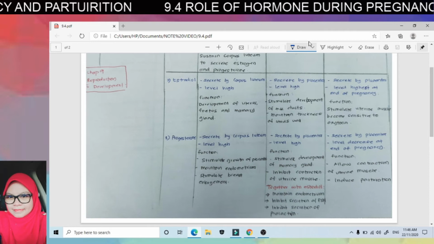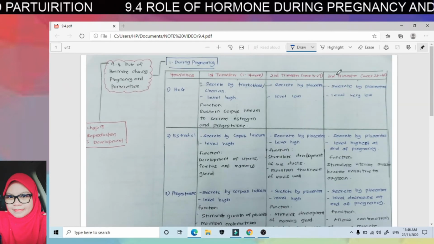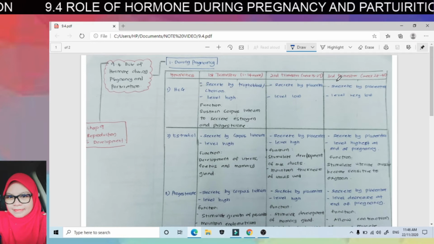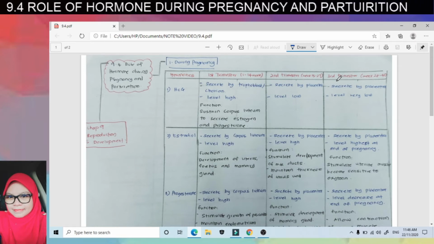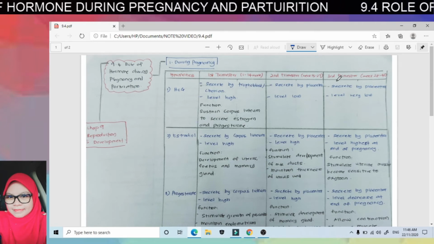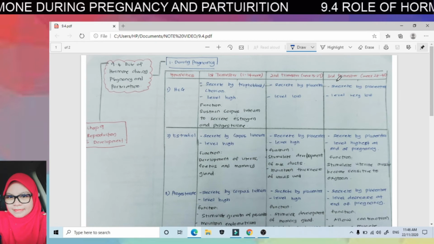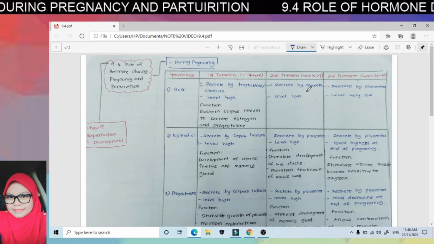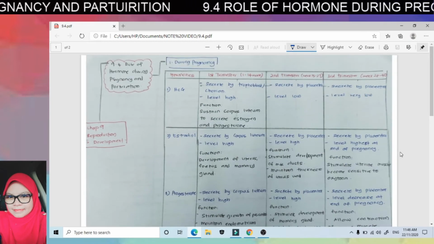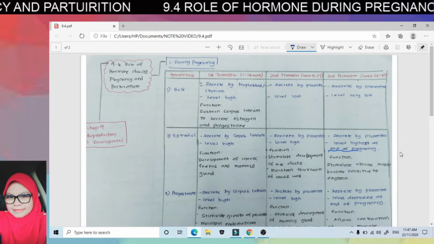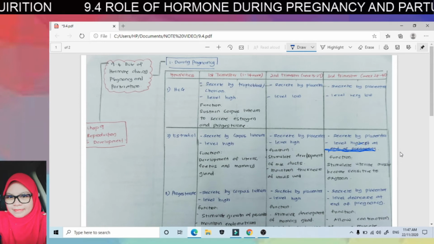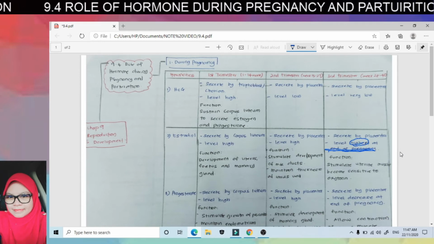Okay, so we proceed to the third trimester. What happens in third trimester, which is week 28 to 40? First, the hCG hormone is very, very low. Okay, and actually it is not necessary during the third trimester. But for estradiol, during the third trimester, especially at the end of pregnancy, the level of estradiol is highest.